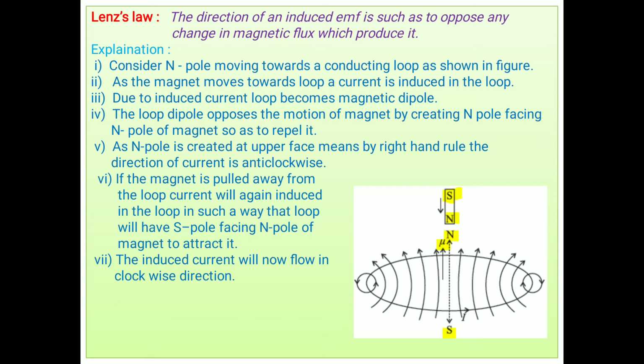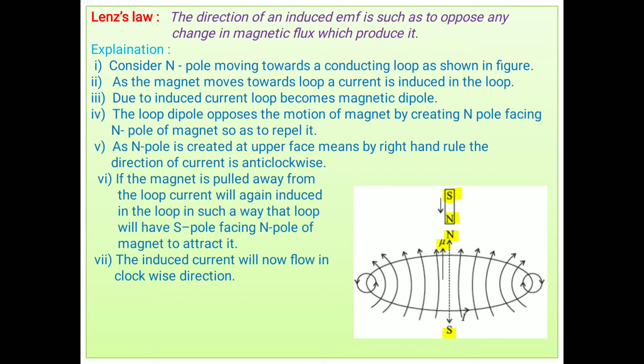That means this coil does not want to generate a current. This coil does not want to induce EMF in it. It opposes the increasing current in it. And how can it oppose? It opposes the change in magnetic flux which produces it. Means the direction of induced EMF, or you can say current also, is such as to oppose any change in magnetic flux which produces it.